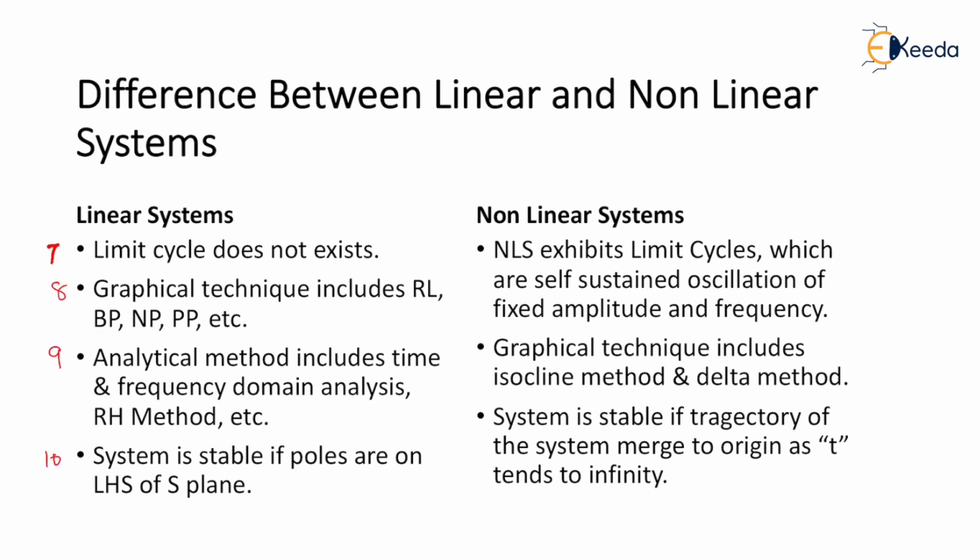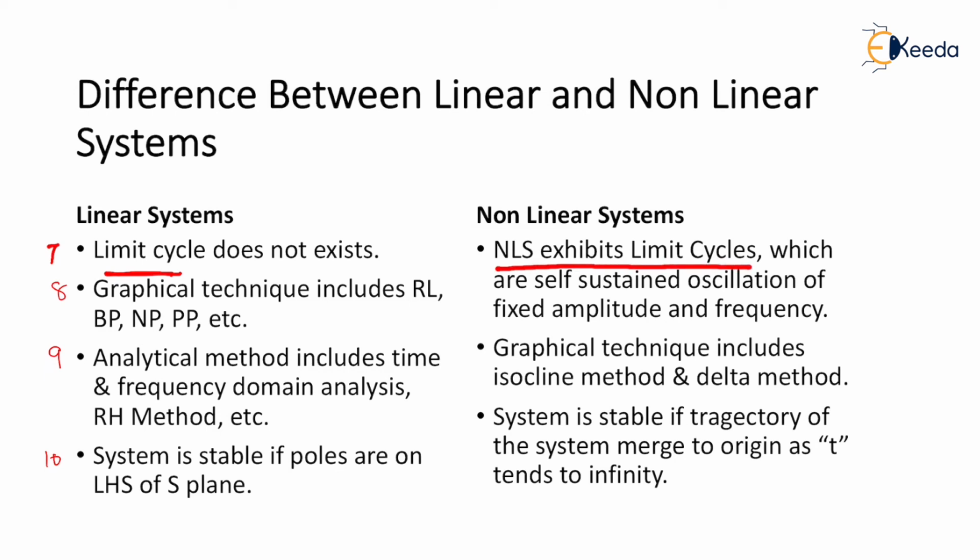7th point, limit cycle does not exist. Now what is a limit cycle? This we are going to see with a small derivation in the subsequent slides. So limit cycle does not exist in the case of what? Linear system, and non-linear system exhibits limit cycle.